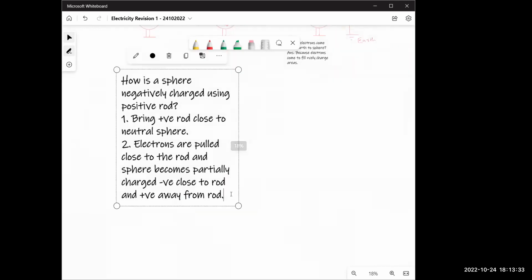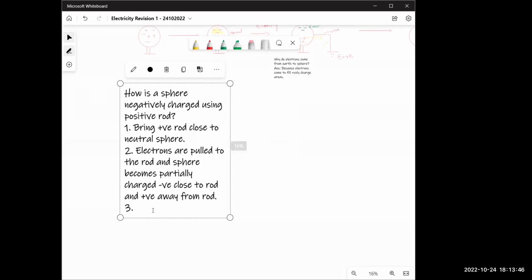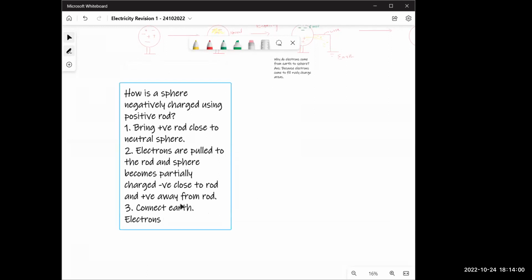Diana, read from the beginning. How is a sphere negatively charged using a positive rod? Bring positive rod close to neutral sphere. Electrons are pulled to the rod and sphere becomes partially charged. Negative close to rod and positive away from rod. Connect earth. Now keep writing. Finish quickly, and this, let's say, 20% of the chapter is done.